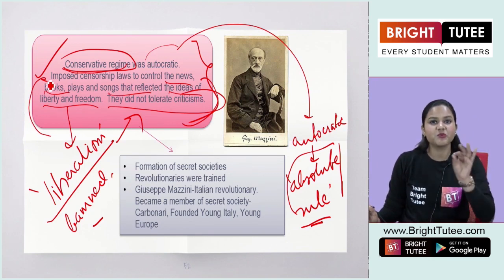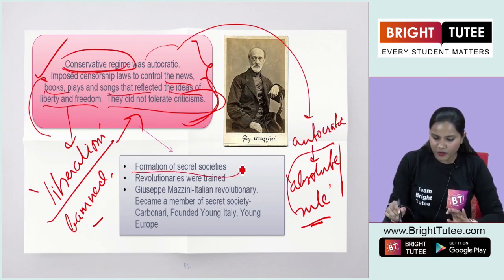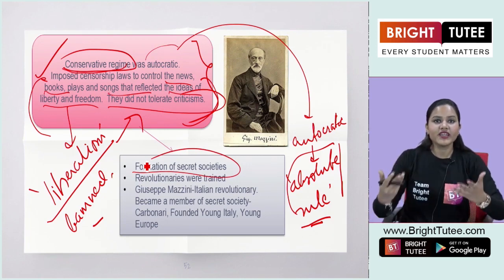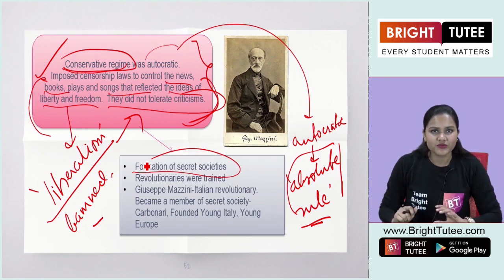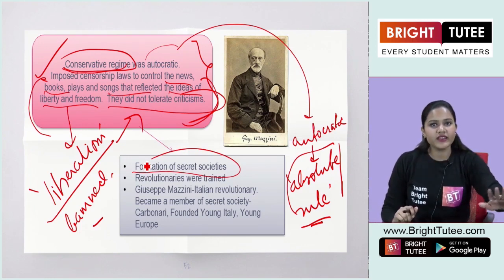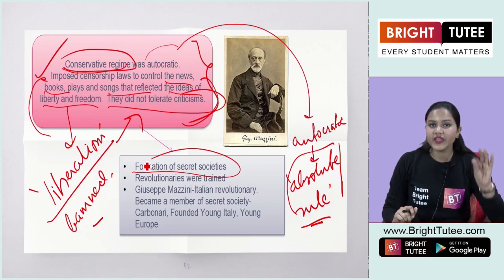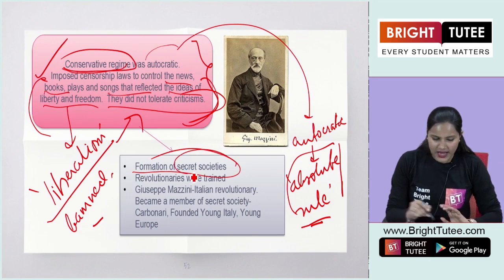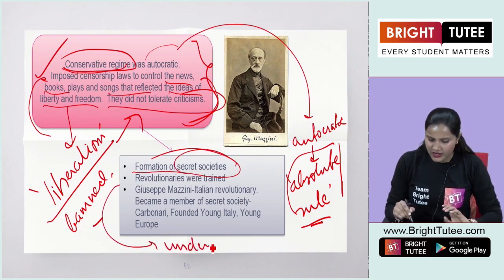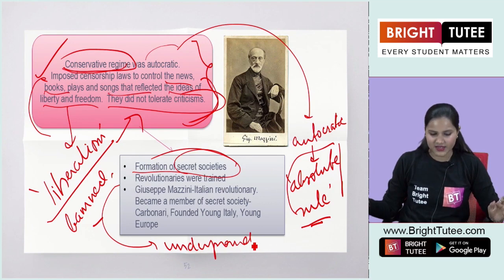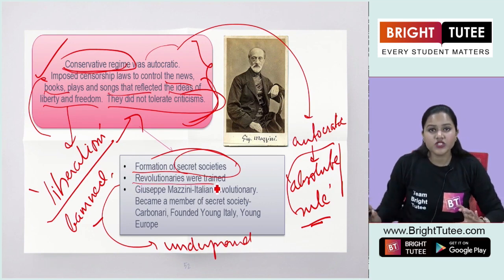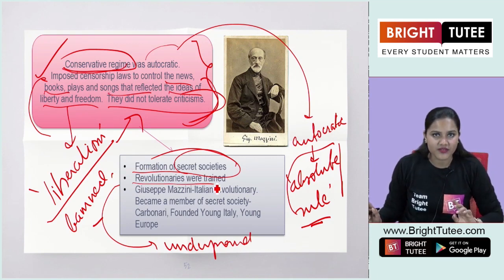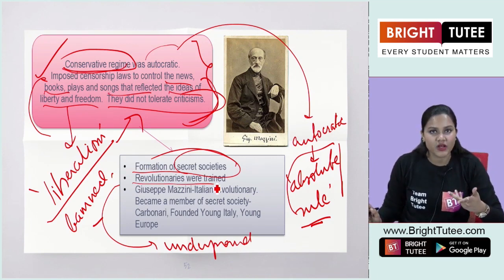And because of these repressive laws, it led to the formation of secret societies. Now, people who wanted to go against the established monarch, what will they do? Because the government cannot tolerate any criticism, right? And they have imposed censorship laws. So secret societies were formed underground in different areas, and all these revolutionaries were trained in how they should attack the established monarch, right? This is how this whole idea was developing.